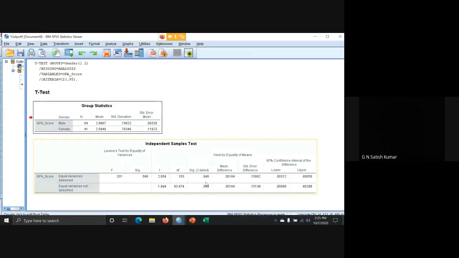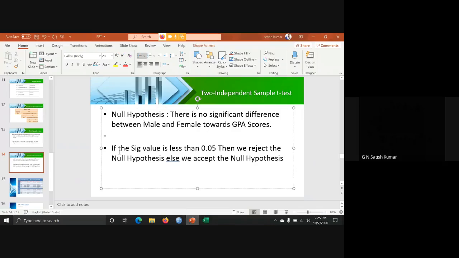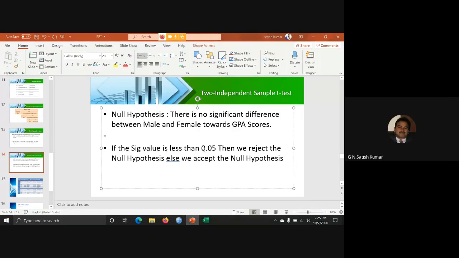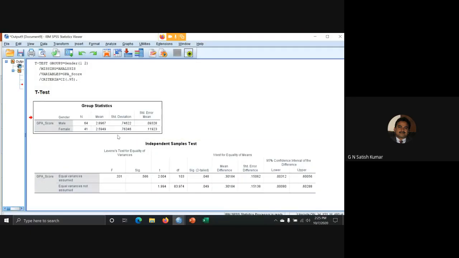So what we can conclude, if the significant value is less than 0.05, then reject the null hypothesis. We are saying in the null hypothesis, there is no significant difference between male and female. Now we are concluding that there is a difference between male and female. And we can even support that with the mean values. Male GPA score is 2.89, whereas female is less, it is 2.59. Is it okay? Yes, sir.